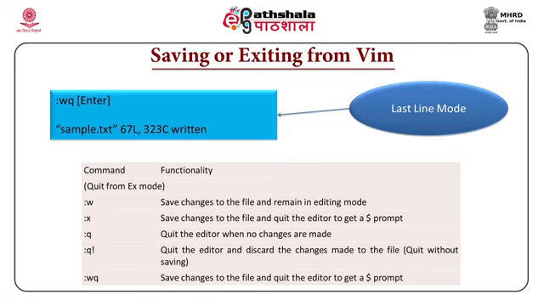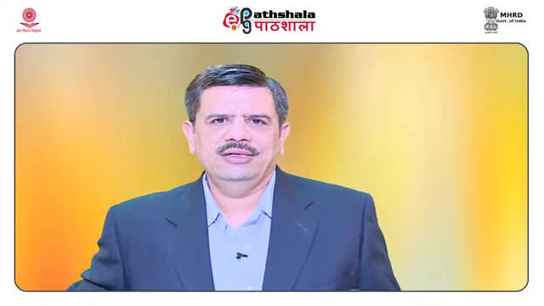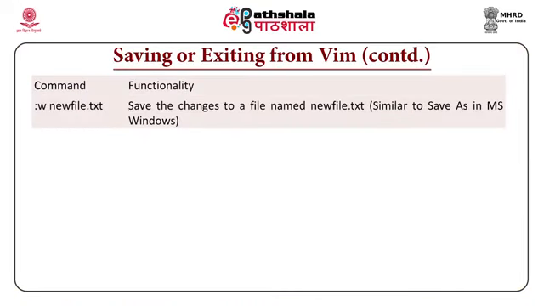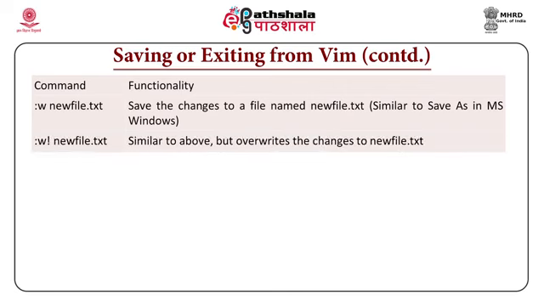If you want to write into another file, suppose you are editing some sample.txt and you want to write the content into newfile.txt, we usually say colon w space newfile.txt. So, the content will be written to the other file. Similarly, colon w exclamation newfile.txt will override the changes to the new file.